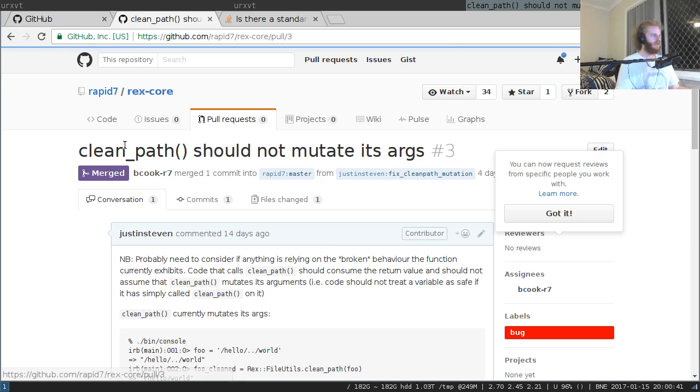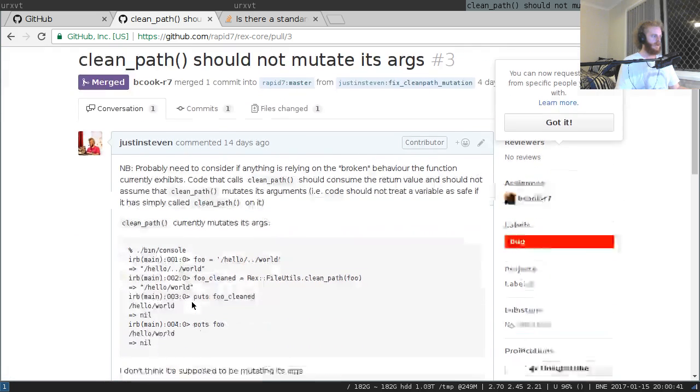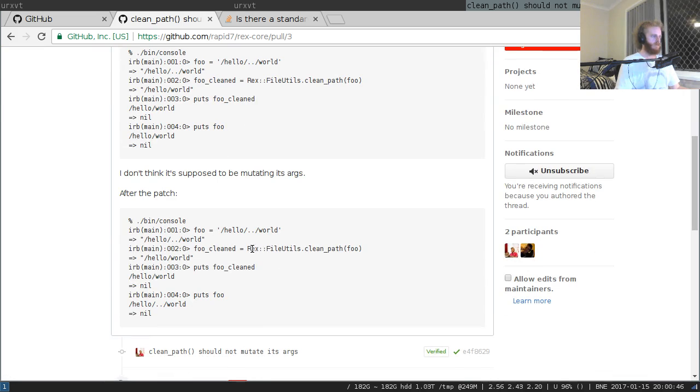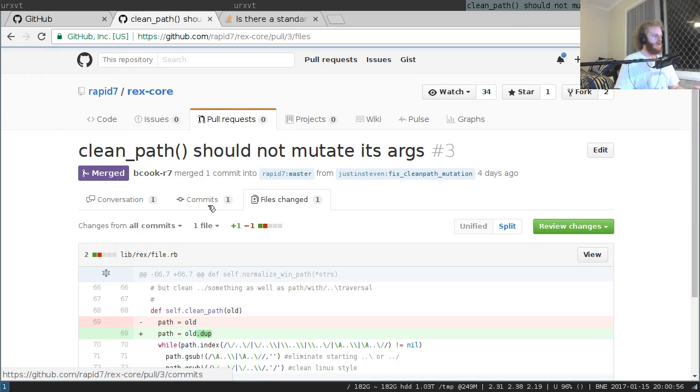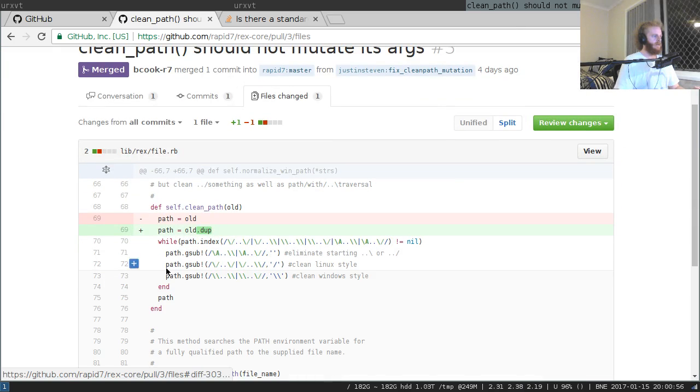It's rex file utils clean path. That's the full-blown path to the function within the library rex. The clean path function. Let's go and expand this out a bit. It basically does a whole bunch of regular expression find and replace for a whole bunch of directory traversal type strings, and goes and gets rid of any. Whoops, knocked the microphone. Sorry if I blew anyone's ears up with that. And it sanitizes the string and gets rid of all the directory traversal sequences.